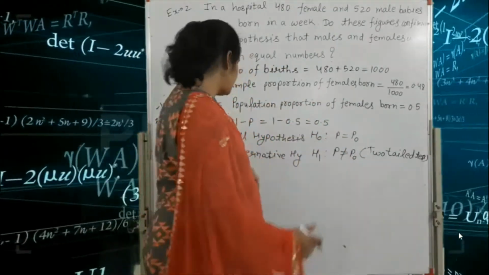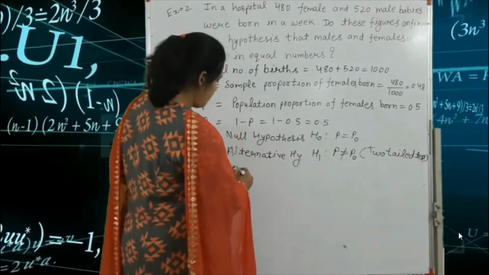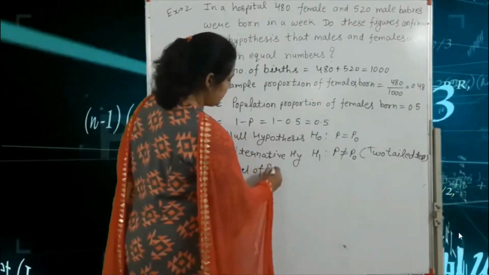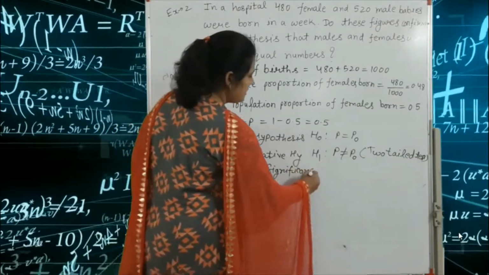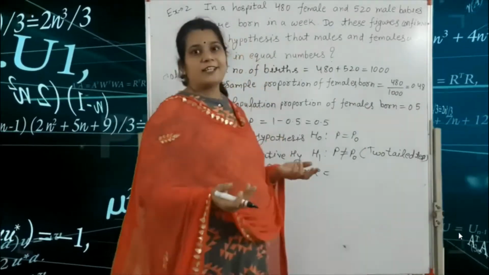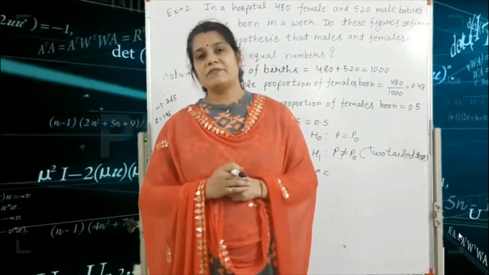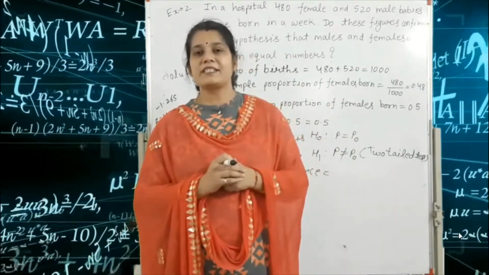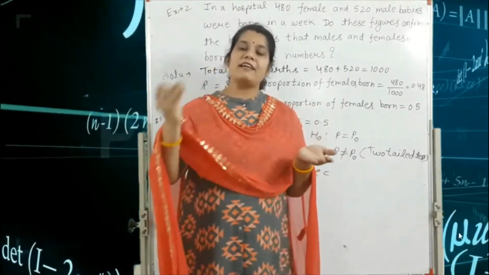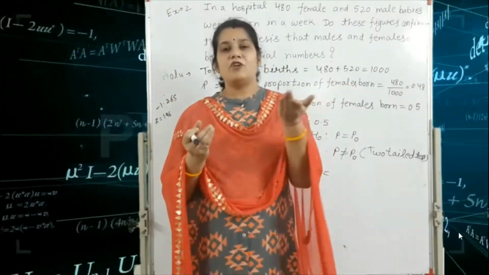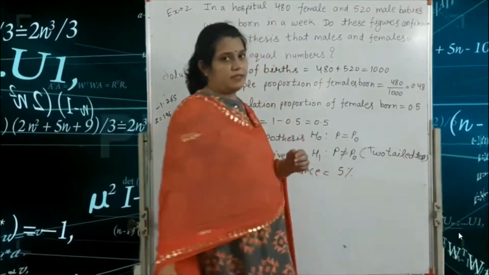Our next term is the level of significance. We are not given the level of significance. So why do we use the level of significance in the hypothesis? Because our final answer is compared with the level of significance. So here we consider the 5% level of significance by default.